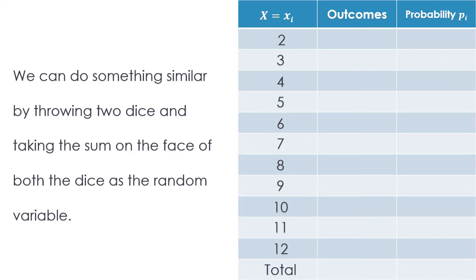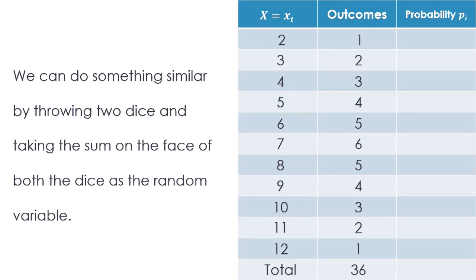Now, number of outcomes: I have already taught many times the method of putting the symbols, the lines on the die. So there is only one outcome with the total 2. Then it increases one by one, 2, 3, 4, 5, 6. The maximum is 6 outcomes. Then again it decreases one by one up to getting to one outcome. And when you make a total, it becomes 36 outcomes.